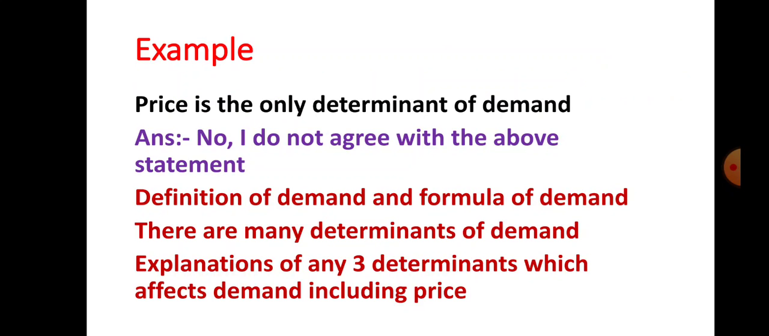After that, how to write down the answer here for 3 marks? 3 marks remain, 1 mark being for agree or disagree. For those 3 marks you have to write the definition of demand and the formula of demand. You also have to write the statement: there are many determinants of demand. After that you have to explain any 3 determinants which affect demand, including price. So you have to explain price also, and in addition to the price factor you have to explain any 2 factors which affect demand. So 1 mark for writing agree or disagree and 3 marks for writing reasons.